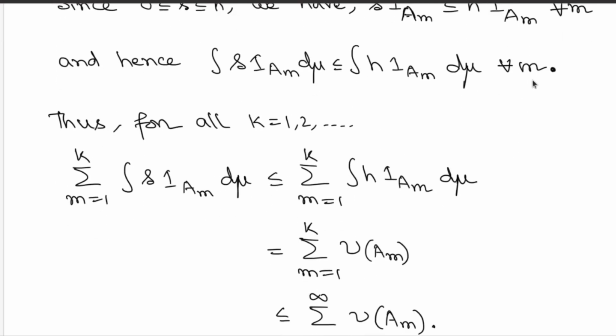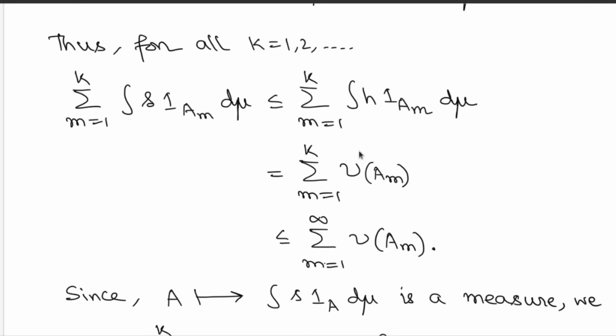But then you vary your m. What you do? You look at the summation of the first k many terms. If you look at that summation, this is the summation of m from 1 to k of the integration of h over the sets A_m. That's what these integrations are. But as per definition, that is the set function nu of A_m. That is by definition, this is the summation here.